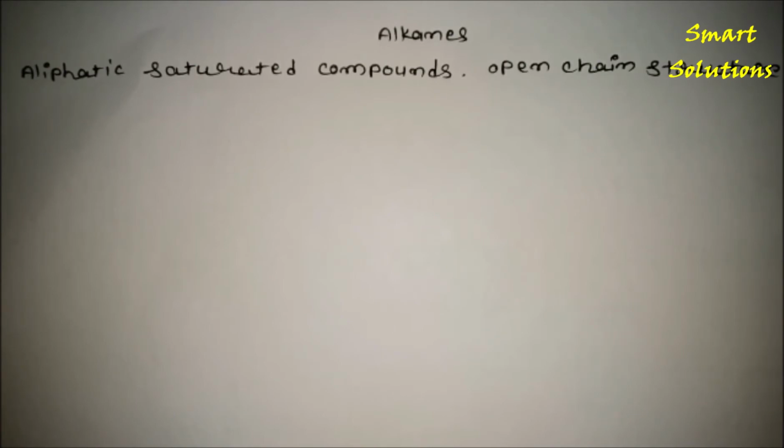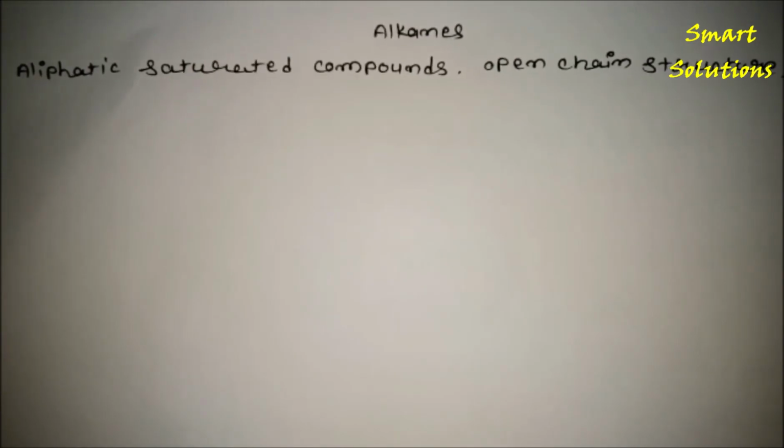Then in alkanes all four valencies of carbon are satisfied by four atoms or groups of atoms. We know that the valency of carbon is 4 and this is satisfied in alkanes. Alkanes are also called paraffins.